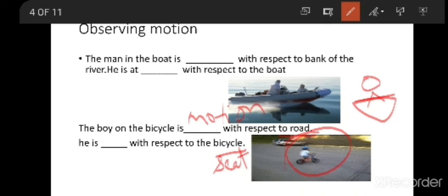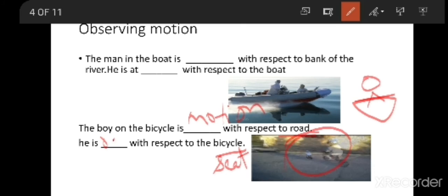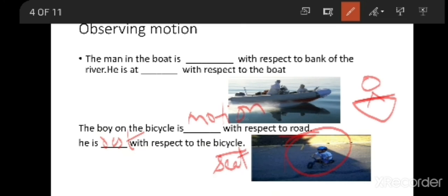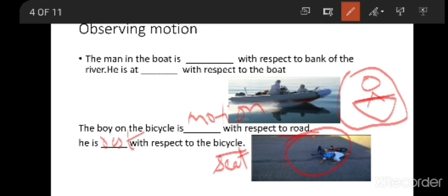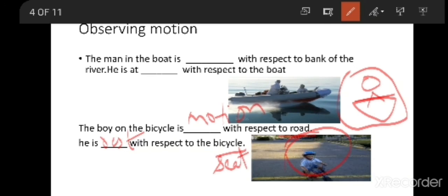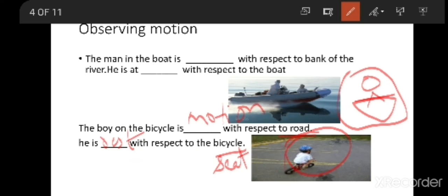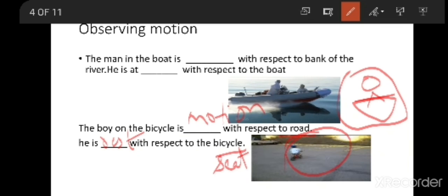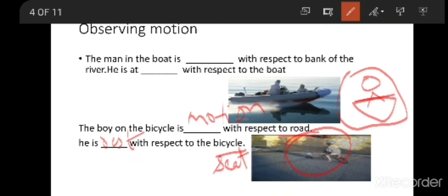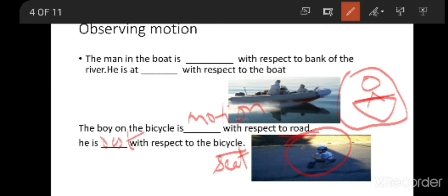With respect to the bicycle seat, he is at rest because his surroundings' positions are not changing. What is his surroundings? The seat and the boy. Any change? Can you observe any position change? Where he is sitting, there only. His position did not change. So he is not in motion, but he is at rest with respect to the seat.